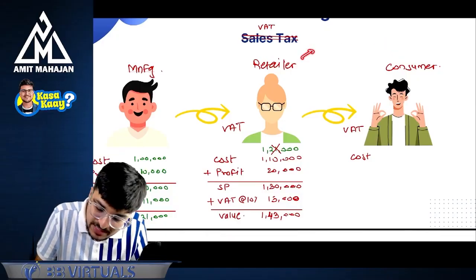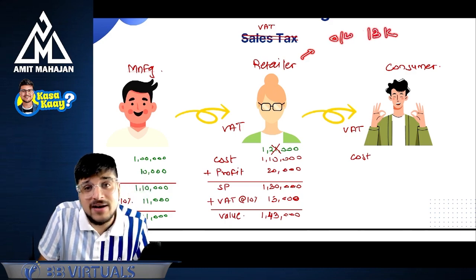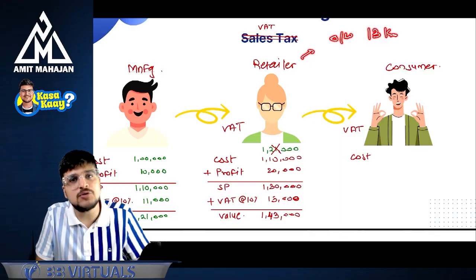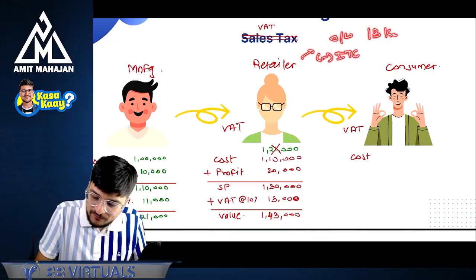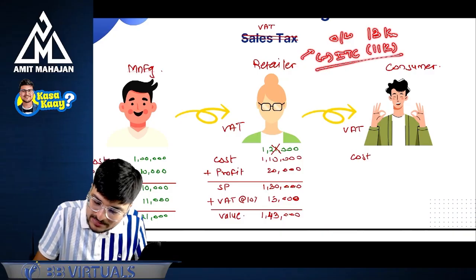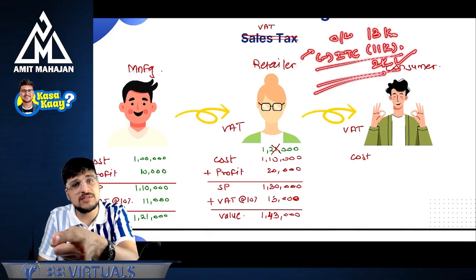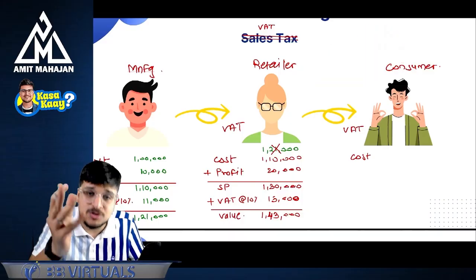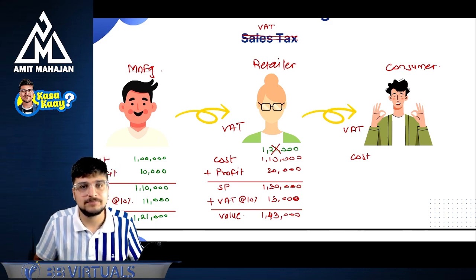Now, when the retailer takes money from the customer, what is the retailer's outward tax? Outward tax 13,000. Can I say 13,000 got credited in the retailer's bank account because he got it from the customer? So will he pay 13,000 to the government? No, he will take the ITC or credit, you can say, of 11,000 rupees. So 2,000 rupees he will have to pay to the government. So can I say he got the benefit of 11,000 rupees here? Are you convinced that 11,000 rupees is not the retailer's cost? Yes, because he is going to get a credit of this 11,000 rupees.